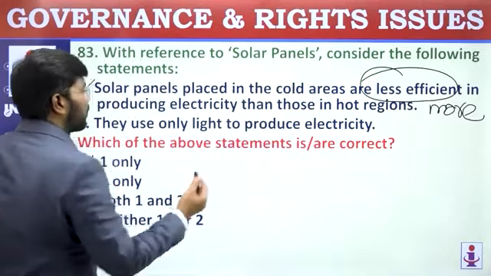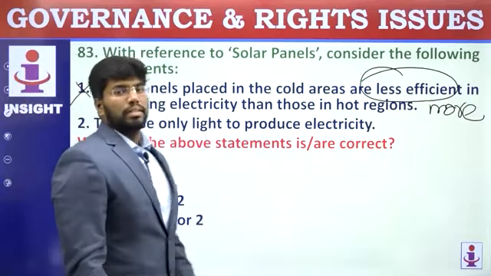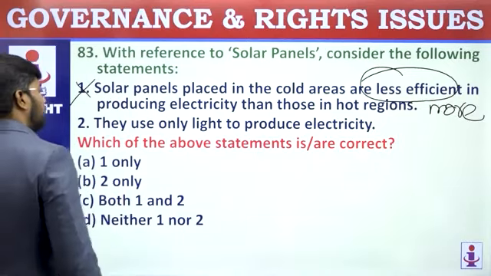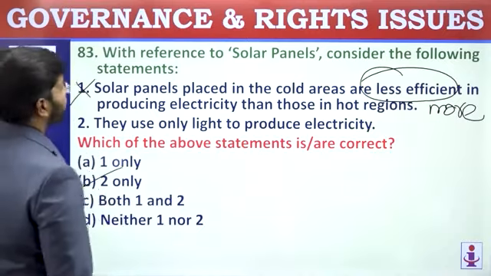They use only light to produce electricity. Light is enough for producing electricity. So second statement is correct. They are asking for correct statement. So B, 2 only. Correct statement, right?